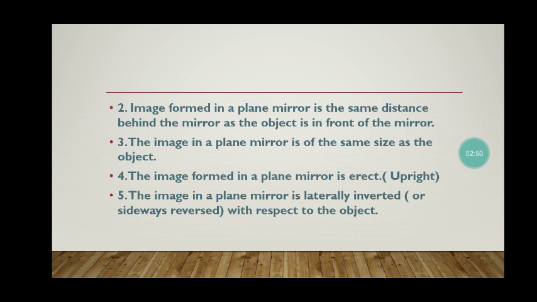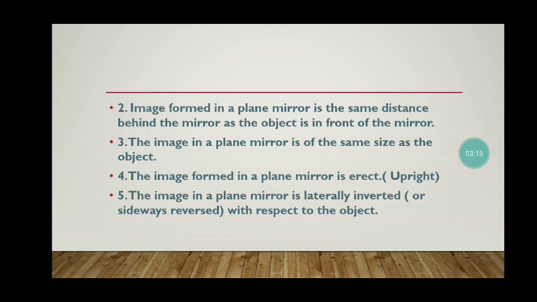The image formed in a plane mirror is erect. Erect means upright, सीधा. So the image formed by a plane mirror is erect. The image in a plane mirror is laterally inverted. Laterally inverted means that the image of an object in a mirror is reversed, almost like ulta.